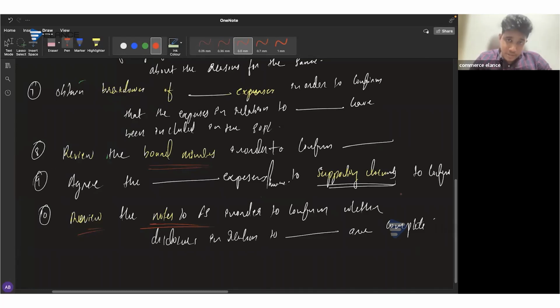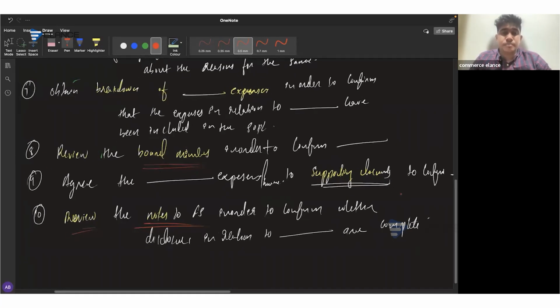Or in case there is any specific expense or income for the company, you can agree to the supporting documents. But you should never merely mention that you agree sales to supporting documents. Instead, you have to mention supporting documents such as sales invoice and goods dispatch notes or sales order. So the name of the document has to be clearly provided.